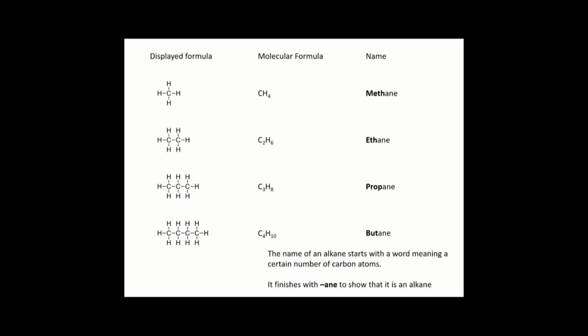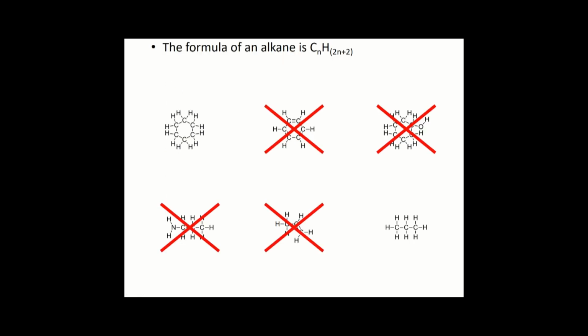Now, I could change the ending of this for a different chemical. So you might have heard of ethanol, and that means it's got 2 carbon atoms, but it's actually an alcohol, which is what ol means. For alkanes, they all end in ane, and ethane means it's 2 carbon atoms and an alkane. So you should be able to look at this and pause the video, just check the formula of the remaining 2. You can work out which one is the alkane, and you should be able to name it.